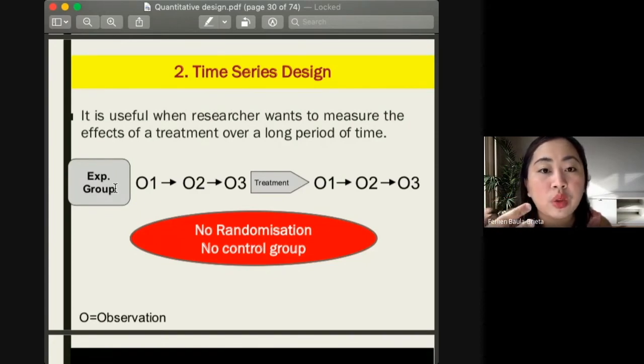After that, we will introduce treatment in week 4. Then we continue the treatment and observe on a weekly basis for the next 3 weeks. We are going to observe the effect, or generalize, on the blood pressure of the elderly if our treatment is giving an optimum effect in the population of choice. Okay, so this can be applied in your research topic of interest.